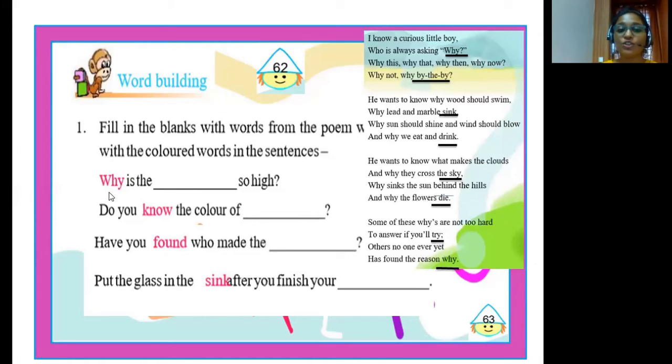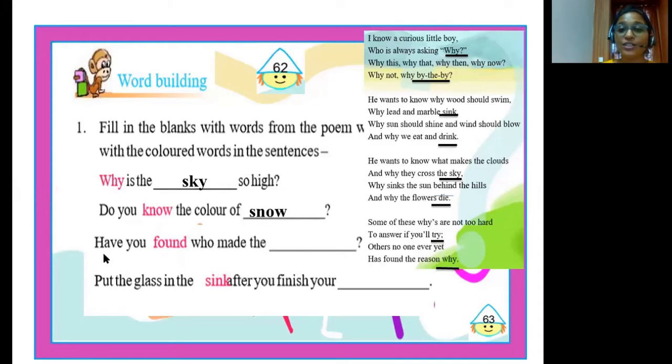In the first question, why is the dash so high? Why is the colored word. So for this word, we can write our rhyming word, sky. Why is the sky so high? If you want, you can pick out a rhyming word from the poem itself, or else you can write your own rhyming word. Okay? Moving on to the second question, do you know the color of dash? Here, the colored word is no and its rhyming word is snow.